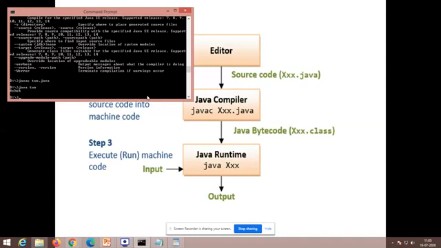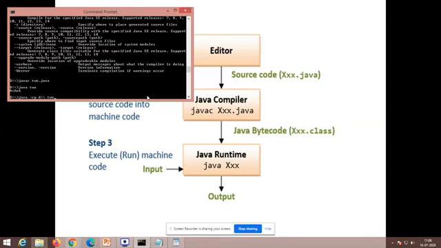In some systems it may not work. In that case, what you have to do is write java space -cp classpath. That must be given, and the place where your class file is available is what the classpath mentions. Then you have to give the class name. Okay, this is the way.